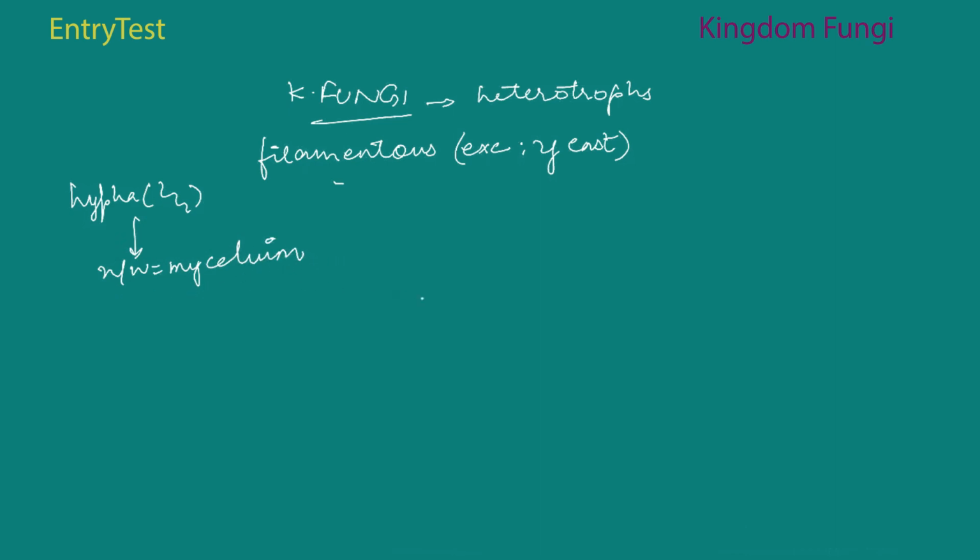Some hyphae are continuous tubes that are filled with lots of cytoplasm. Some have different cross walls in their hyphae. And the cell walls of fungi are composed of two things. One is chitin. The other part is polysaccharides. So I'll be writing in short.